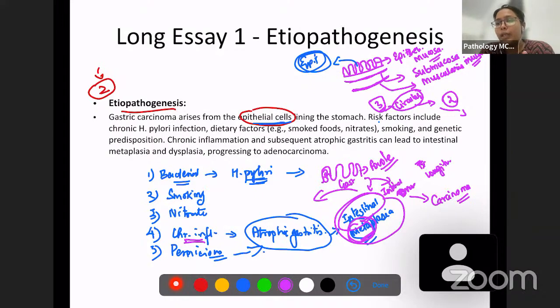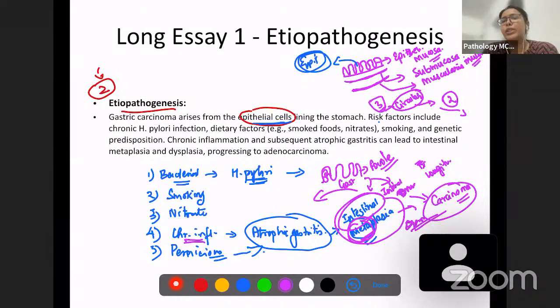But if it is not treated and there is chronic exposure, the intestinal metaplasia can lead to gastric carcinoma. So this is one reason why H. pylori infection is going to lead to carcinomas also.